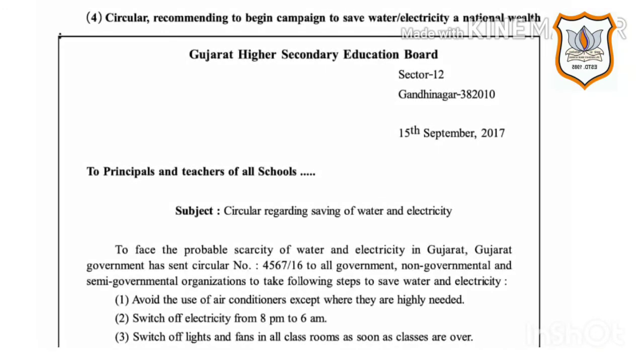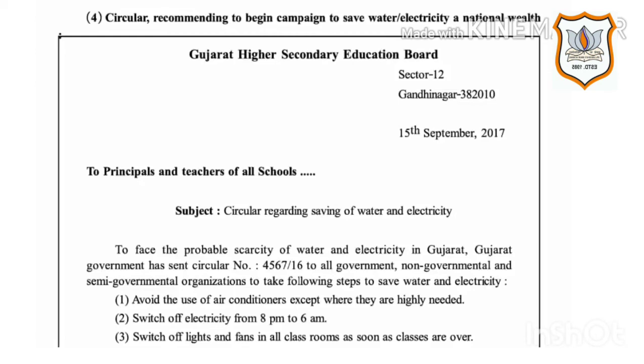4th, circular recommending to begin campaign to save water and electricity, a national wealth. Here on the letterhead, Gujarat Higher Secondary Education Board is printed. Then on the right hand side, address is printed. Then date, month and year of writing a circular is written. Then on the left hand side, to principals and teachers of all schools.